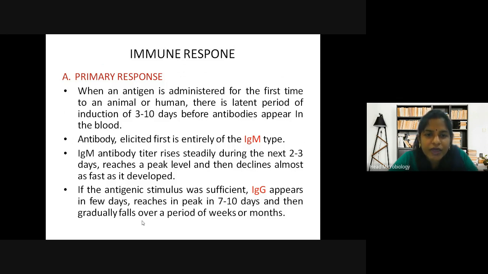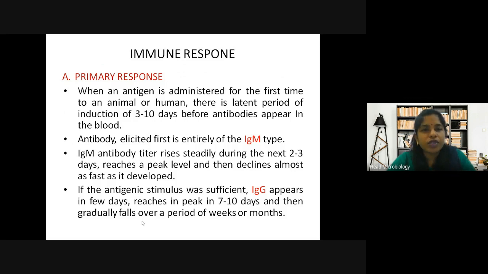Then the IgM antibody titer rises steadily during the next 2 to 3 days, reaches a peak, and then declines almost as fast as it was developed. If the antigenic stimulus was sufficient, IgG appears in a few days, reaches a peak at 7 to 10 days, and then gradually falls. So you understand how it works.